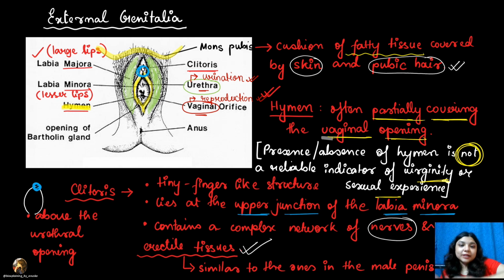अगर आप लोगों ने already previous part देख लिया है या तो NCERT से अच्छे से पढ़ लिया है regarding the male reproductive system, तो आपको पता होगा कि क्या है कि penis, which is the external genitalia of the males, वहां पे भी है erectile tissues, right? So that is why we say that clitoris is kind of similar to the male penis. So it has erectile tissues which is similar to the ones that are present in the male penis. Simple, the different parts of the external genitalia in human females.